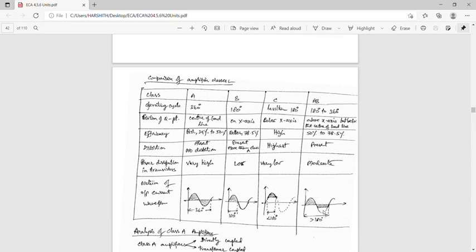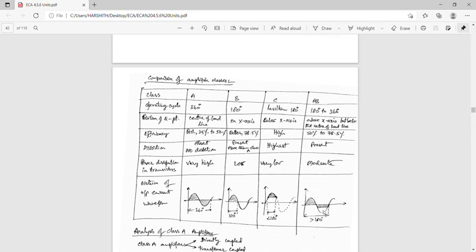Class A, Class B, Class C and Class AB. First of all, the operating cycle. In Class A it is 360 degrees, in Class B 180 degrees, and in Class C less than 180 degrees. Class AB is 180 to 360.